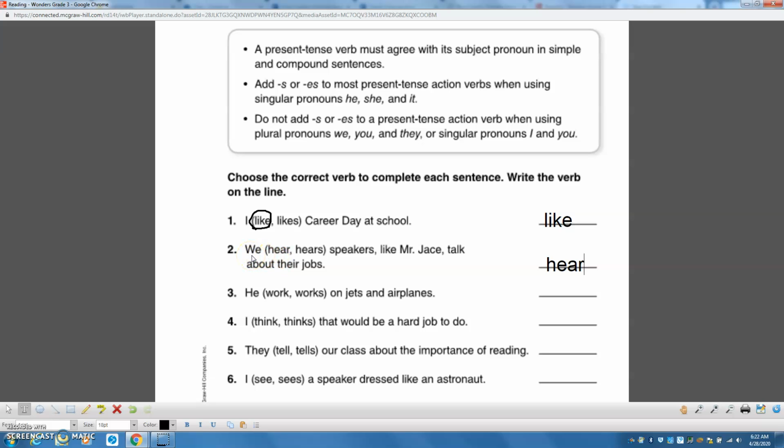Now let's read the sentence. We hear speakers like Mr. Jace talk about their jobs. So that makes sense. If we were to say we hears speakers like Mr. Jace, that doesn't sound right. So if it's a singular I or you, we don't put an S on the end. And if it's plural, we, they, we do not put an S on the end. Let me circle that one.